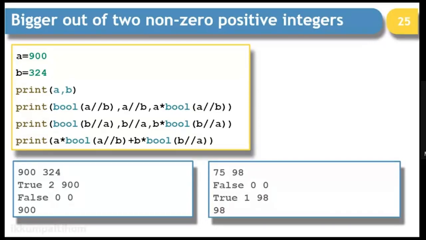In the second example, second output, you can see I am assuming A as 75, B as 98. It is going to give you output as 98. So the last print statement is the only one which is needed for doing this. The intermediate print statements I just made so that it will be clear to you what is happening inside this calculation.